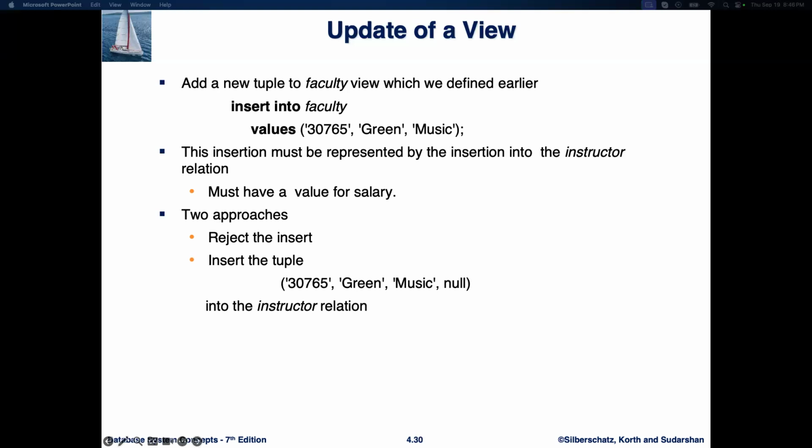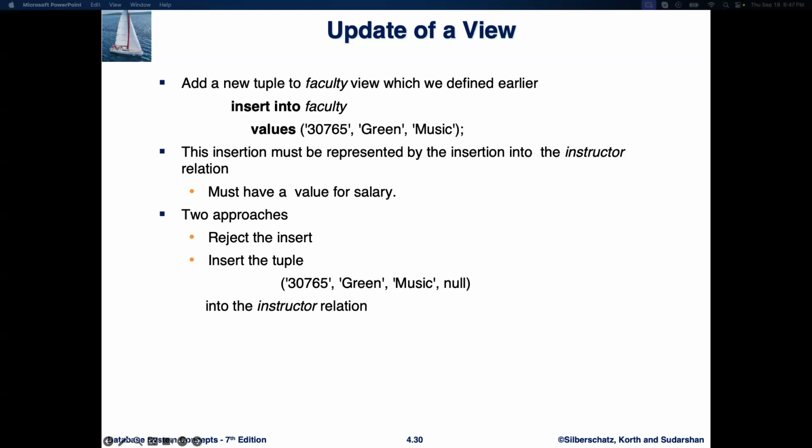And the second approach is to allow the insert with null values. Another approach is to allow the insertion but set the missing salary field to null. In this case, the database would insert the following tuple into the instructor table: 30765, green, music, then null. Here we have the new instructor green in the music department, but the salary is left as null. This might be acceptable depending on your database design and whether null values are allowed in the salary column.